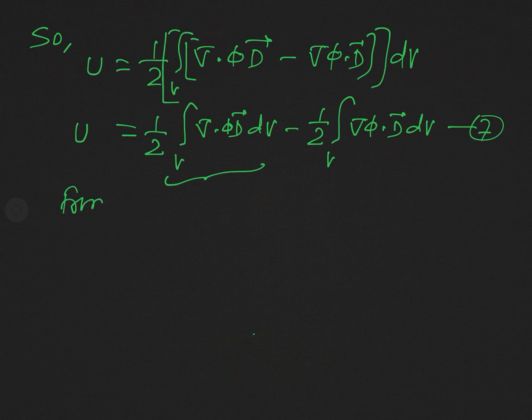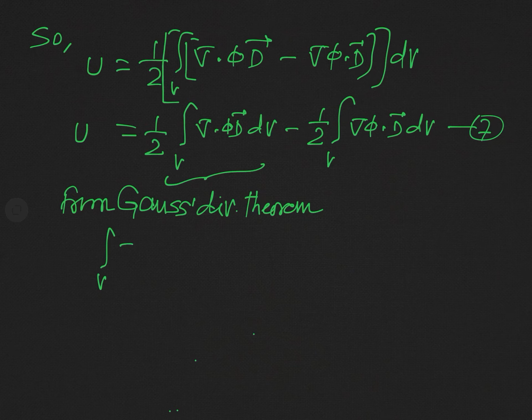So from Gauss's divergence theorem, we can write the integral over V of divergence of phi D dv will be equal to the integral over the closed surface S of phi D dot ds. This is just the statement of Gauss's divergence theorem.